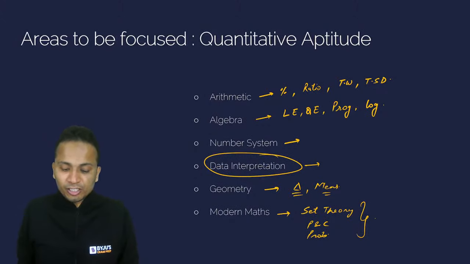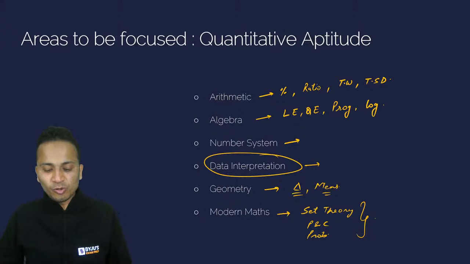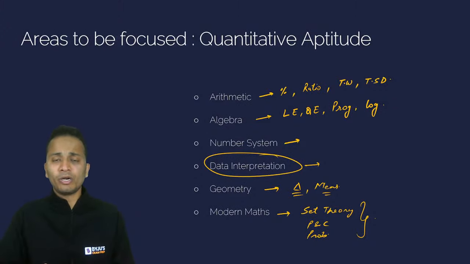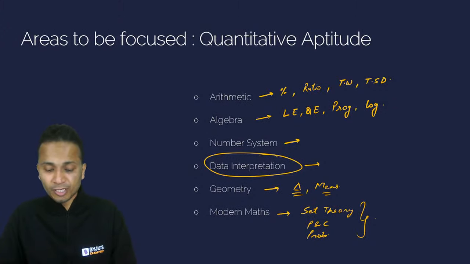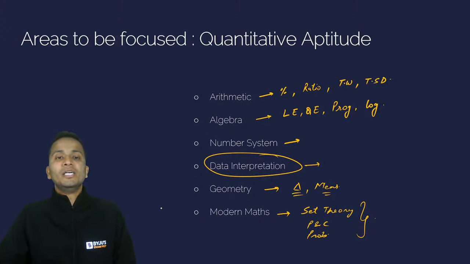Muskan, you're asking, sir, for JBIMS, we have to give CET along with CMAT. So, Muskan, you can take any of these examinations, but I will prefer Maharashtra CET examination over any other examination if I want an admit in JBIMS. All right. Okay. So these are the areas that we need to focus on.